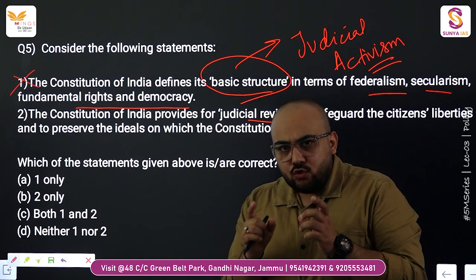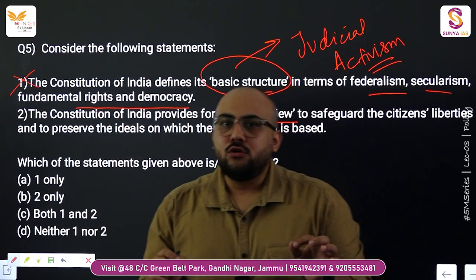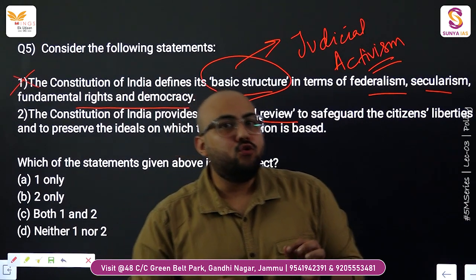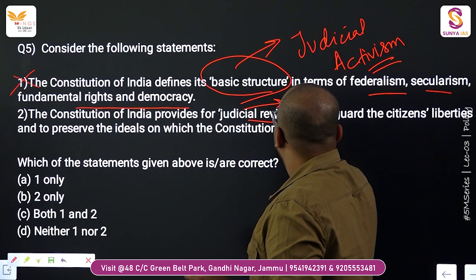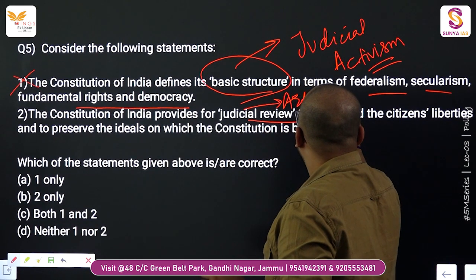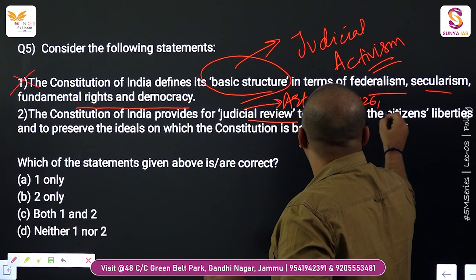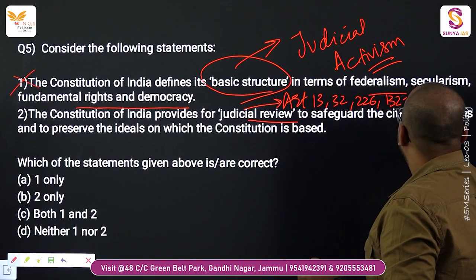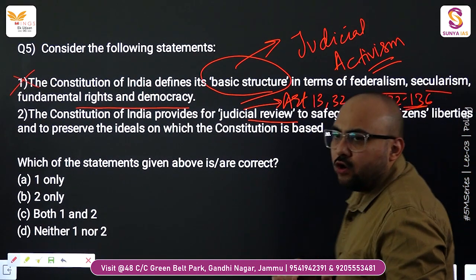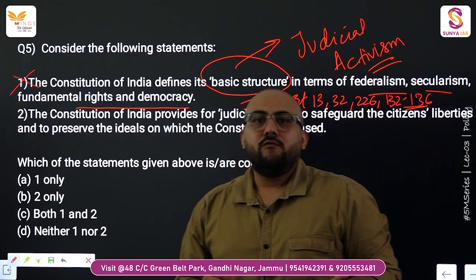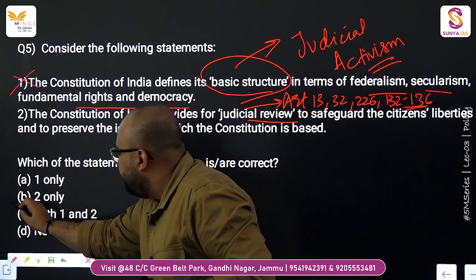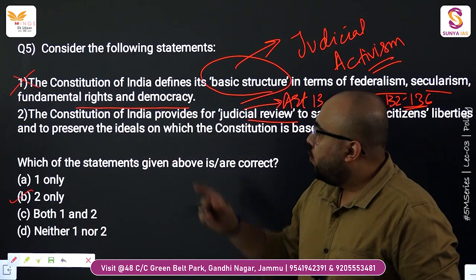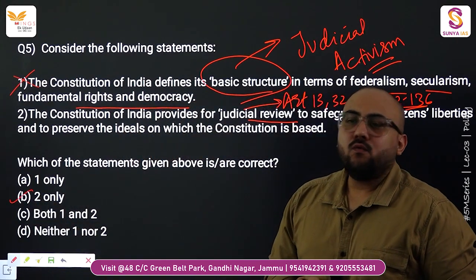Now the word judicial review is not defined in the Constitution, but the Constitution of India provides for judicial review by article number 13. There are also articles 32, 226 and 132 to 136, where we talk about the appellate jurisdictions and the original jurisdictions. So option B is the right answer. Only statement 2 is right, statement 1 is wrong.